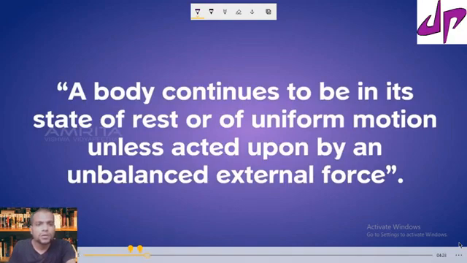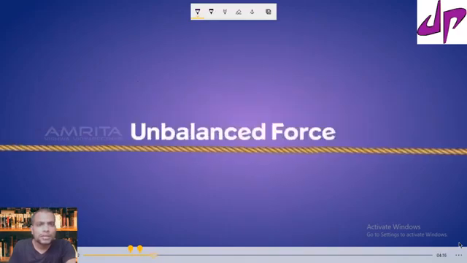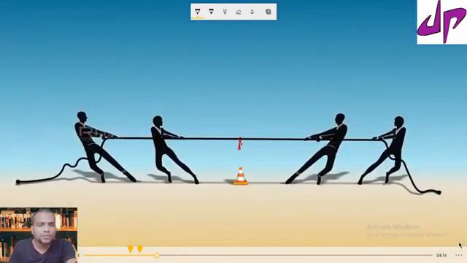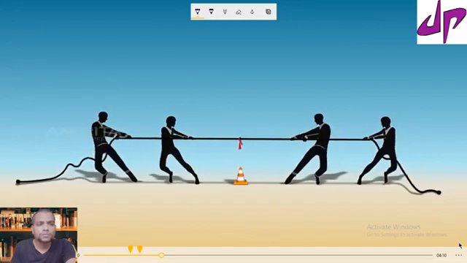From this law, we need to understand more about the unbalanced force. We can take the example of tug of war here. Now the two teams are applying force.